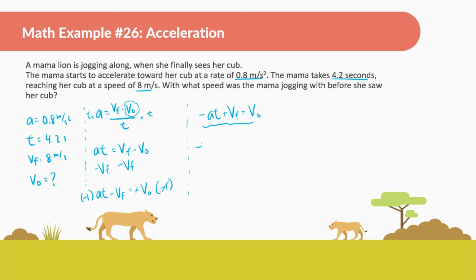So let's now put things in. V initial is equal to negative acceleration times time plus v final. So negative, the acceleration is 0.8 times time, which is 4.2, plus the final velocity, which is 8. And let's see what we get. Negative 0.8 times 4.2 plus 8 gives us 4.64 meters per second.